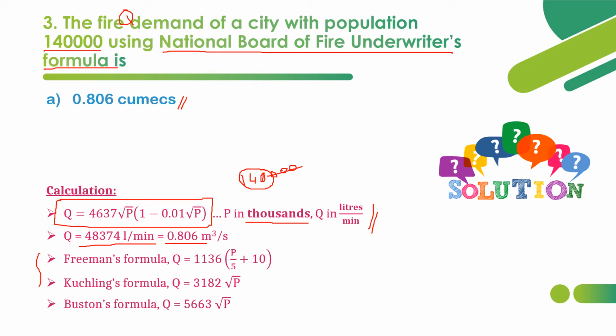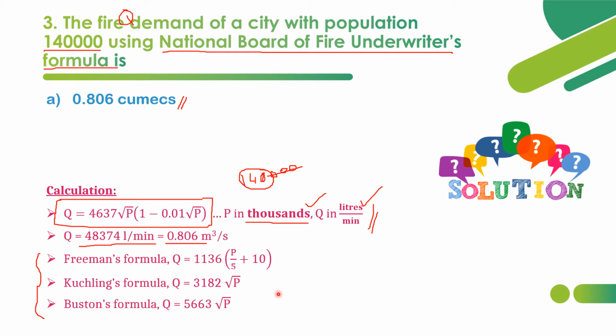So what are the other three important formulas? Freeman's formula, Kuchling's formula, Buston's formula. In all the formulas, we have to substitute population in thousands and Q in liters per minute. Population will be in thousands, so we have to be careful about it. These are empirical formulas, so units matter much.